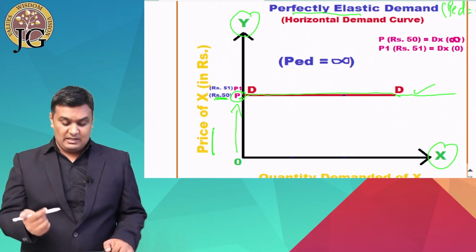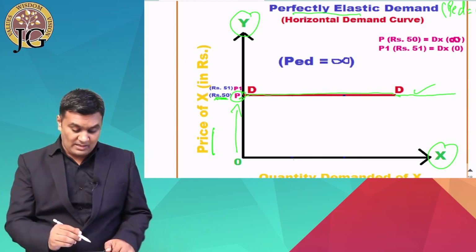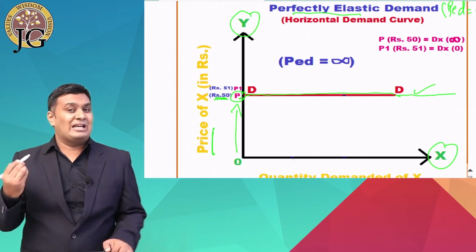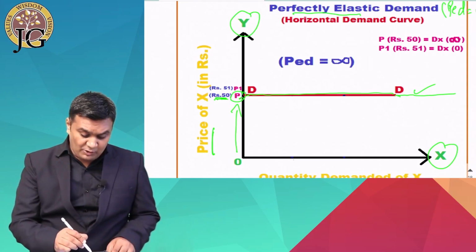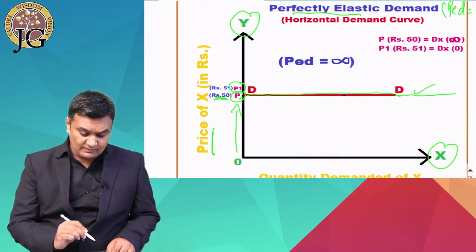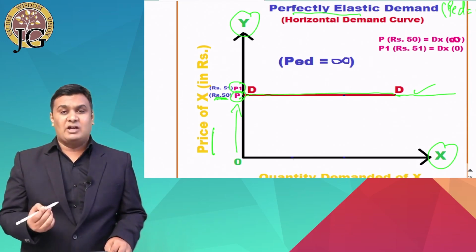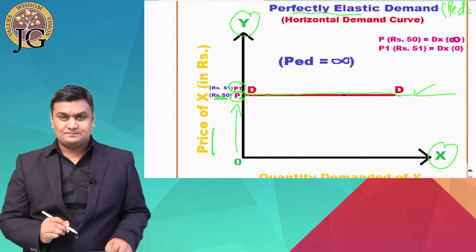But suppose there is a slight change in the price in the market. If one producer is trying to charge more than the market price, then what will happen? Suppose one producer is trying to charge more than price P. Suppose it is P1, which is 51 rupees.